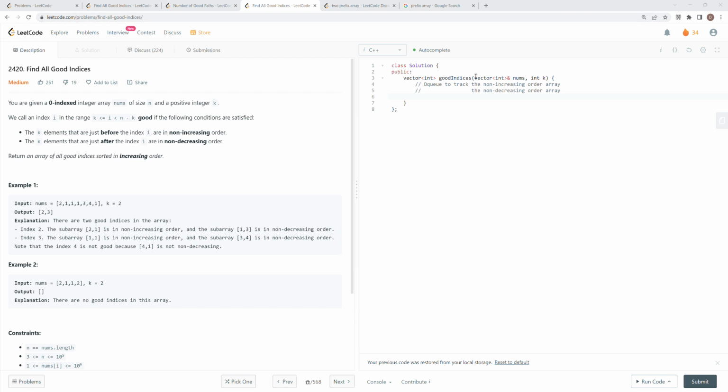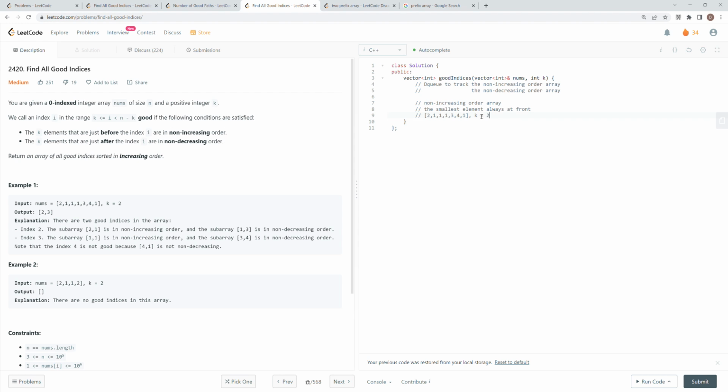Let's take a look at the non-increasing one first. For the non-increasing one, the thing I want to maintain is that the smallest element is always at the front. If there is more than one element in my queue, then it means it's not in non-increasing order, and that's my idea. Let me show you in practice, using the case that was given.